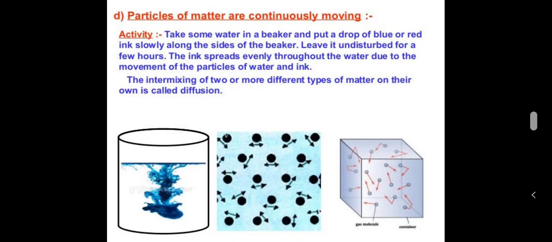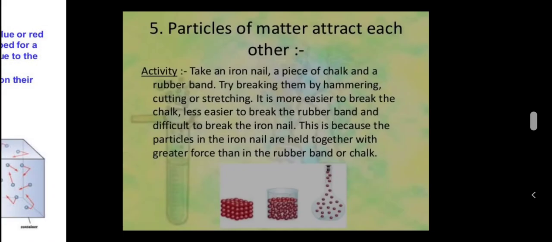The ink spreads evenly throughout the water due to the movement of the particles of water and ink. The intermixing of two or more different types of matter on their own is called diffusion. Here you can consider another example, an unlit incense stick. You will feel the smell of the incense stick in the other corner of the room. It means that particles of matter are in random motion, they are free to move.